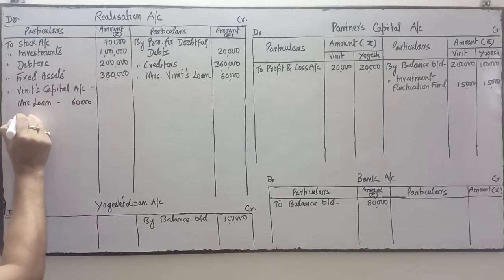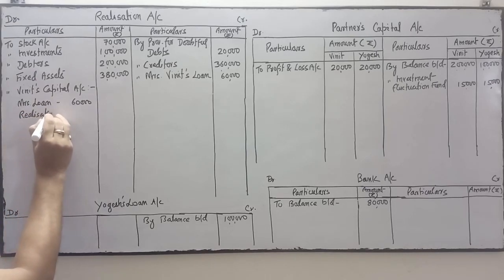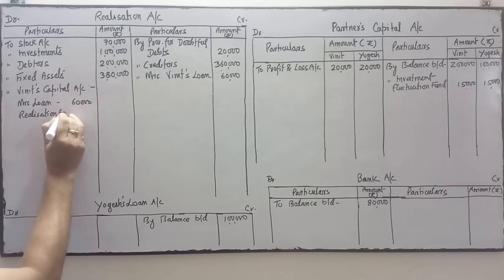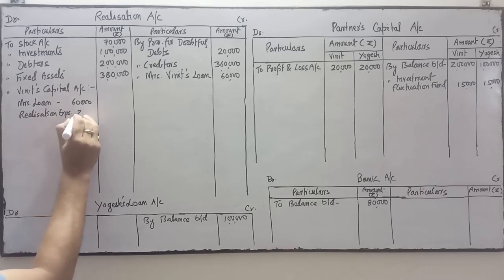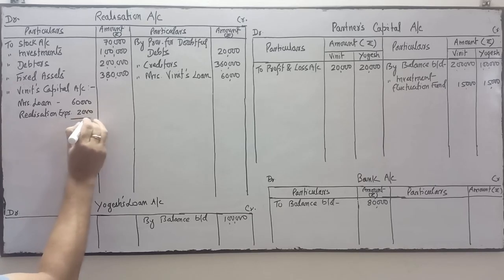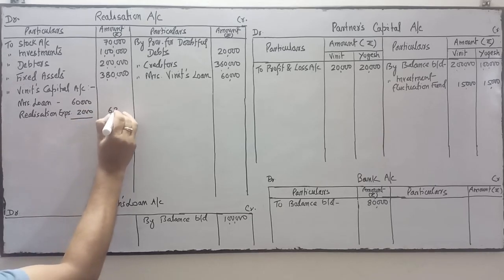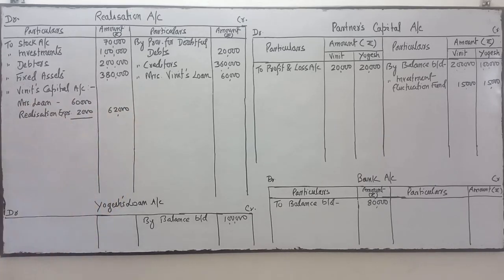So this amount will also be transferred to Bineeth's capital. Realization expenses which he has paid, 2,000. So total amount that will be transferred to Bineeth will be 62,000. Okay, loan and realization expense.